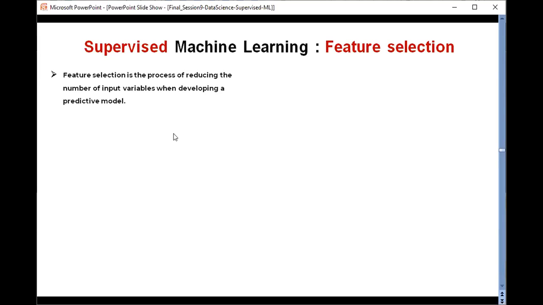Feature selection is a process of reducing the number of input variables when you're developing a predictive model. Why is it desirable? Why is it important? It reduces the number of input variables to both reduce the computational cost of the modeling and improve the performance of your models. So what could be the different types of feature selection?